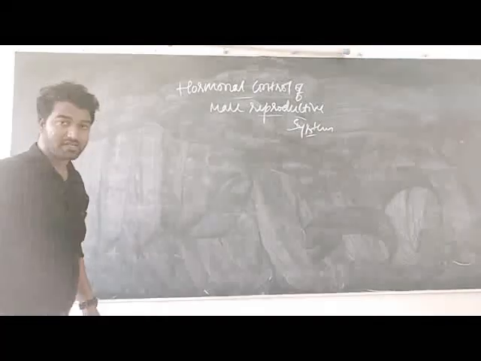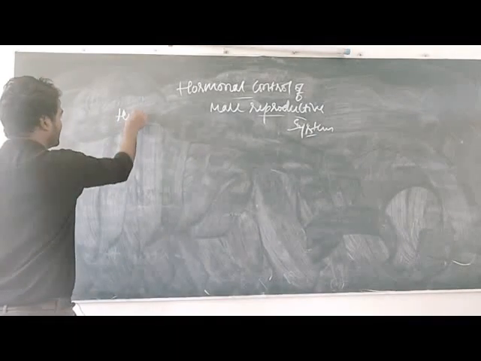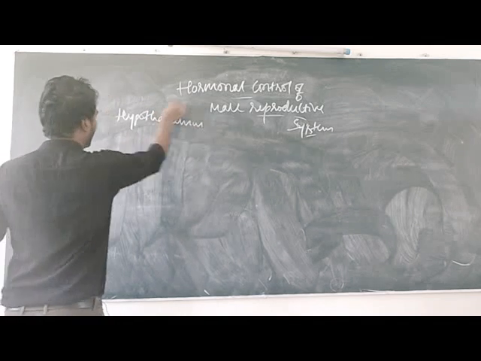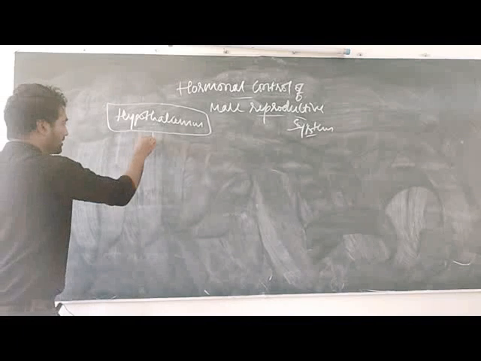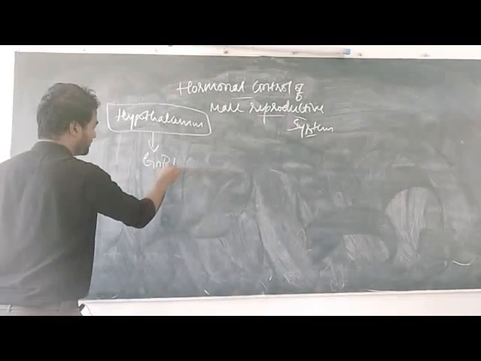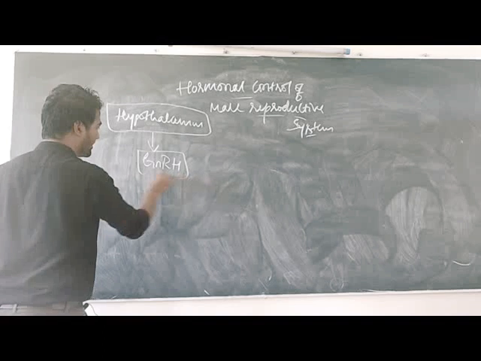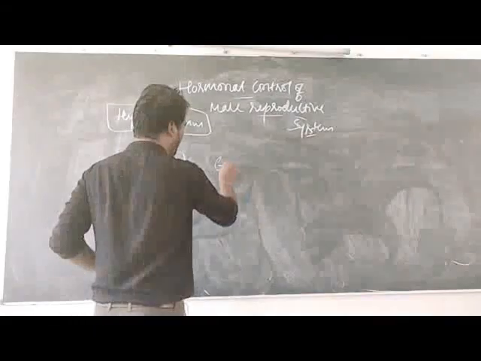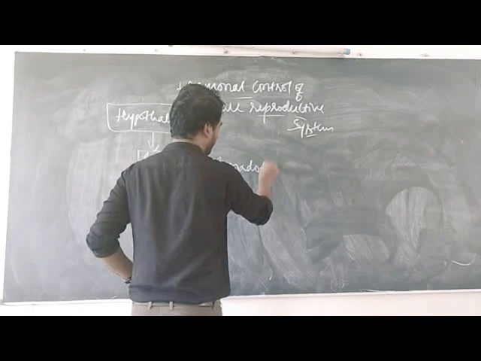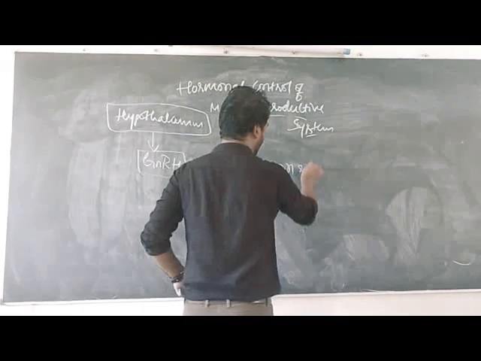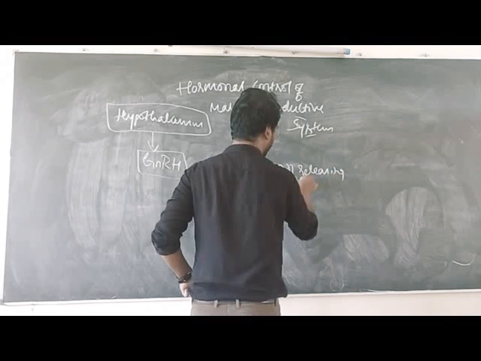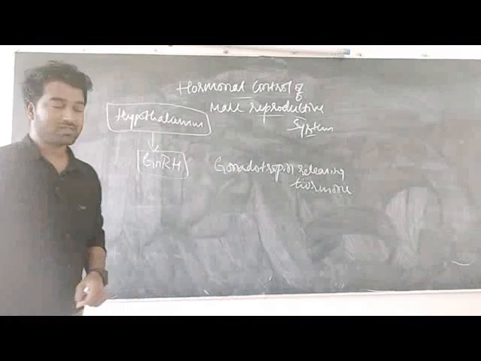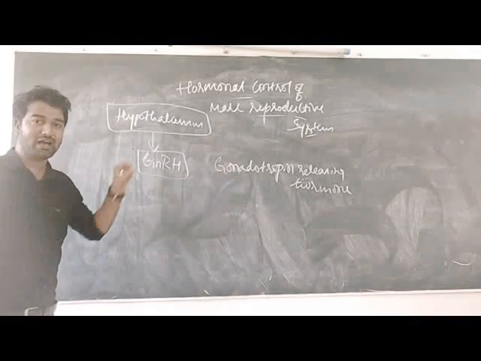And dear students, our hypothalamus produces one hormone, that is GnRH. GnRH is nothing but gonadotropin releasing hormone. The hypothalamus secretes or releases GnRH hormone.